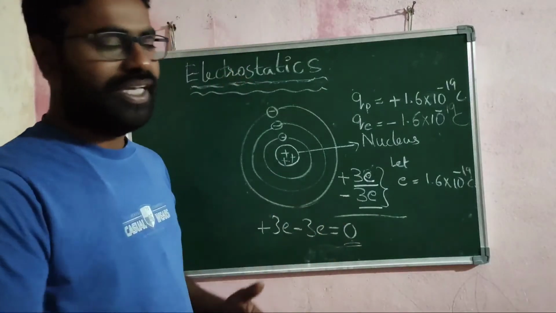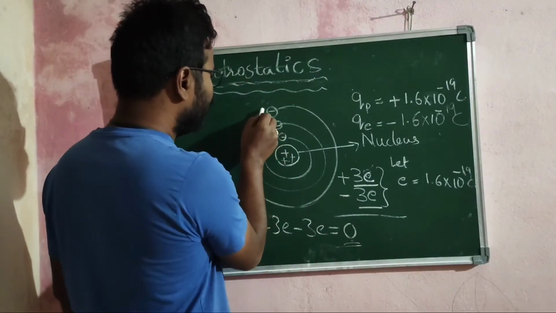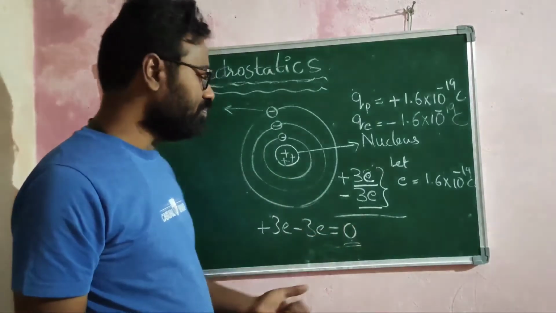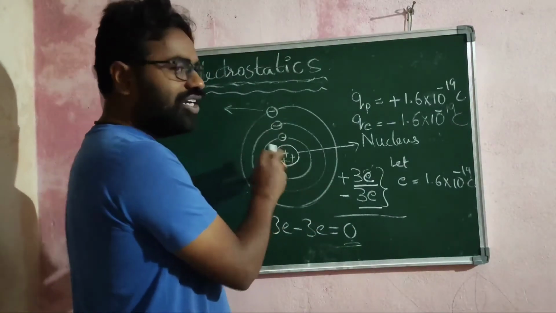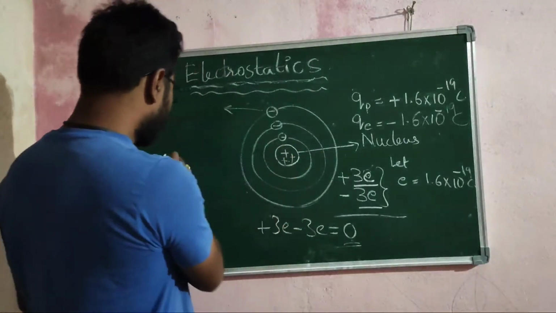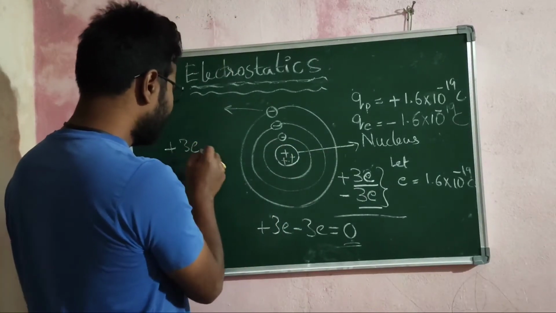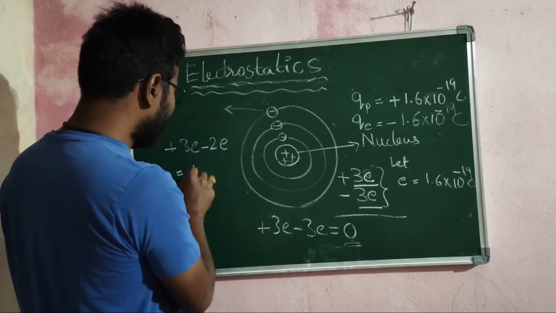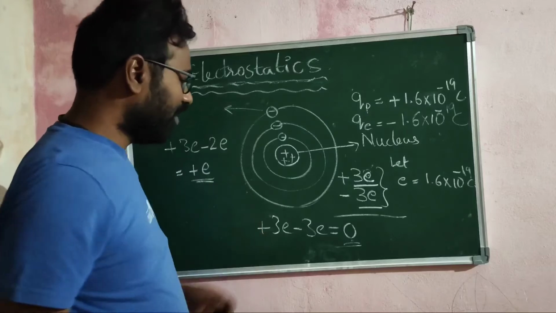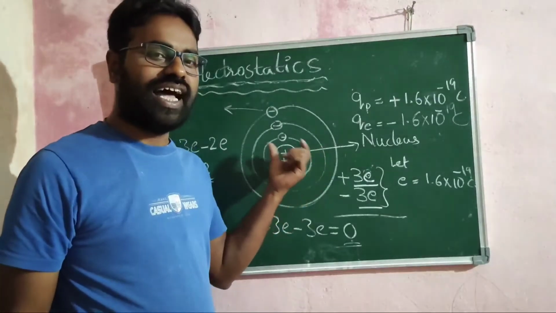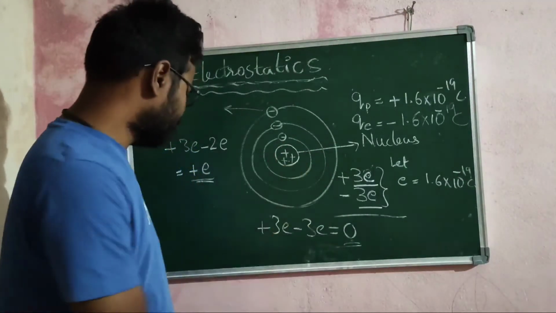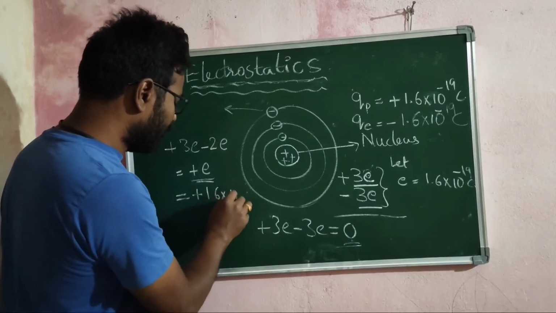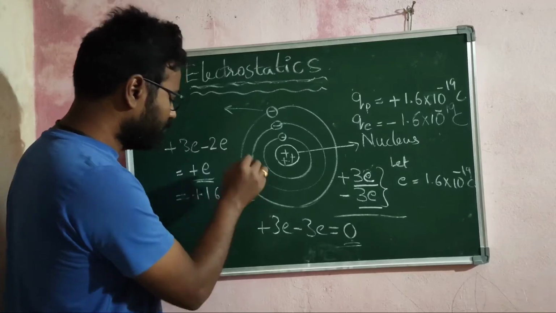Now, by some means, if you can remove one of the electrons from this atom, the net charge of this atom becomes plus 3e minus 2e. This results in plus e. That means the net charge of this atom becomes plus e, that is plus 1.6 into 10 to the power of minus 19 coulomb.